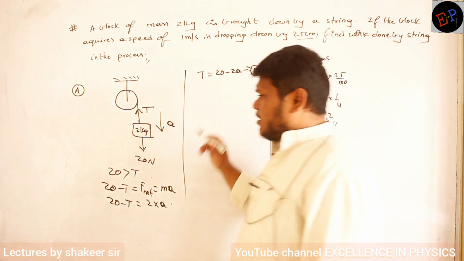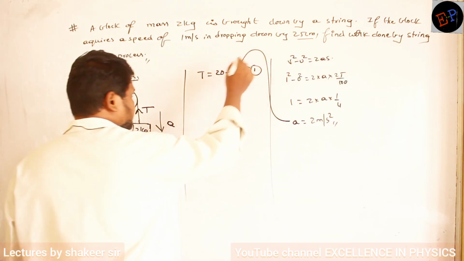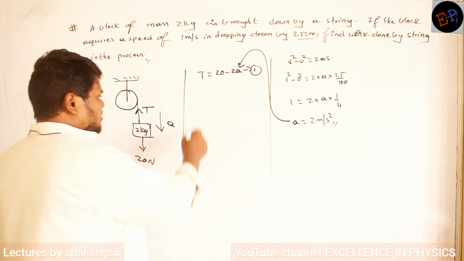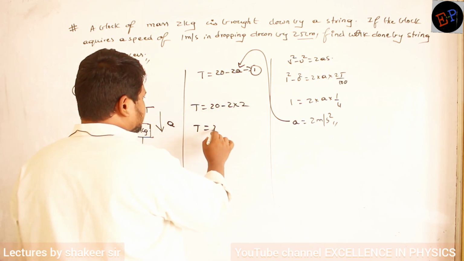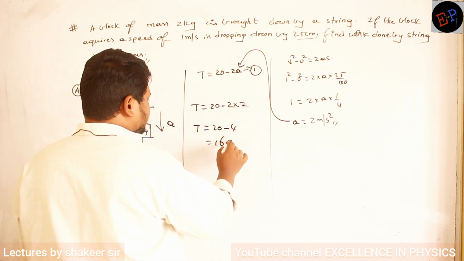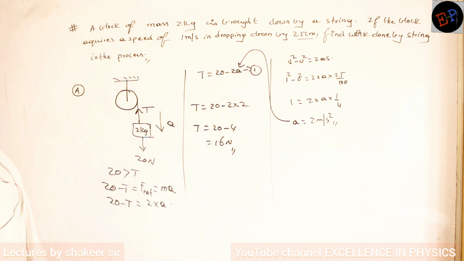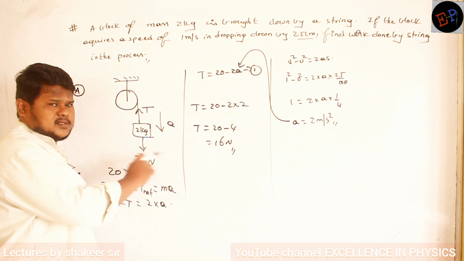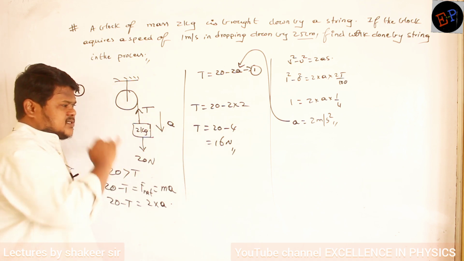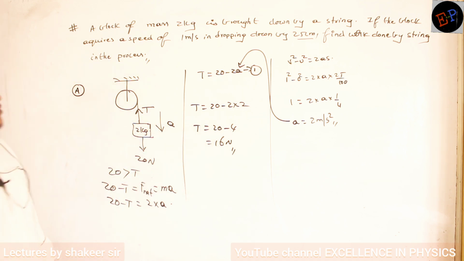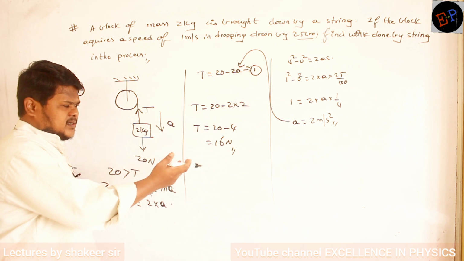Once I calculate acceleration, take this acceleration and substitute here. So T is equal to 20 minus 2 into acceleration, which is 2. So T is equal to 20 minus 4. 16 Newton is the tension. So first of all, by using Newton's laws and kinematics, we have calculated how much tension has developed in the string. Once I calculate the tension, now very easily I can calculate work done.